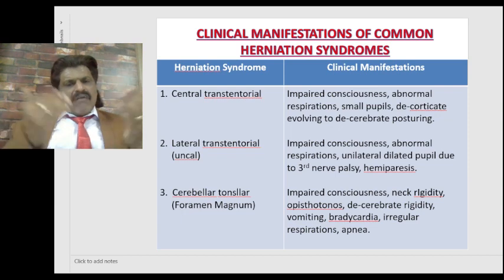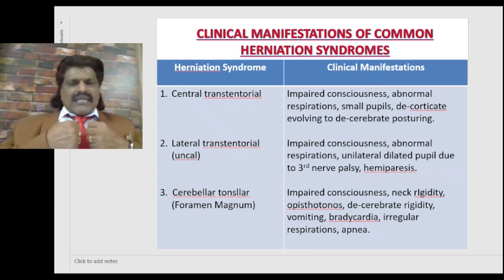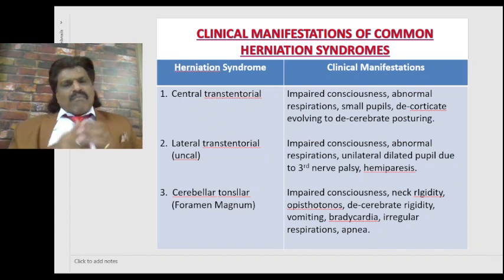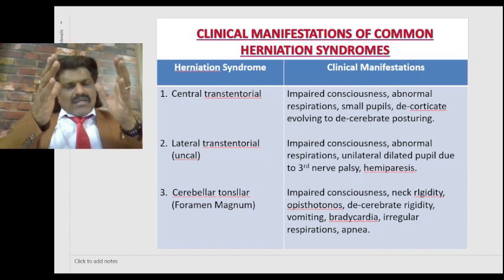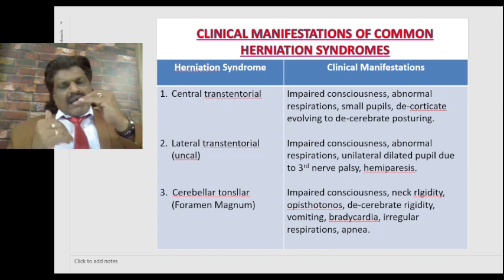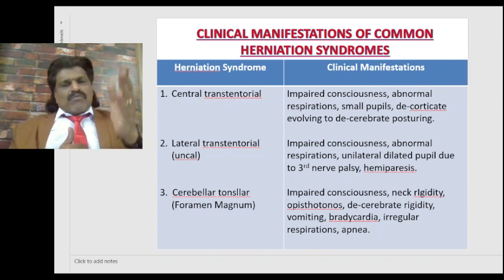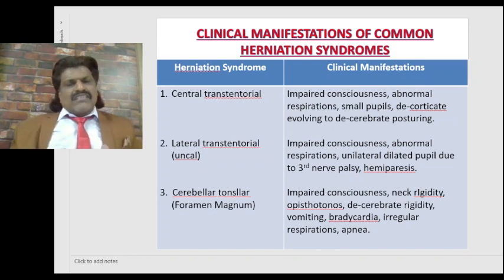Decorticate, the lesion is above the red nucleus. So the rubrospinal tract is intact. So initially they have decorticate posturing, but when the herniation goes beyond the red nucleus, between the red nucleus and the vestibular nucleus, if it gets affected, the rubrospinal tract ceases to function. The vestibulospinal tract now starts functioning and takes over, because the rubrospinal tract ceases to function, and the function of the vestibulospinal tract is extension. So the patient goes into decerebrate posturing.